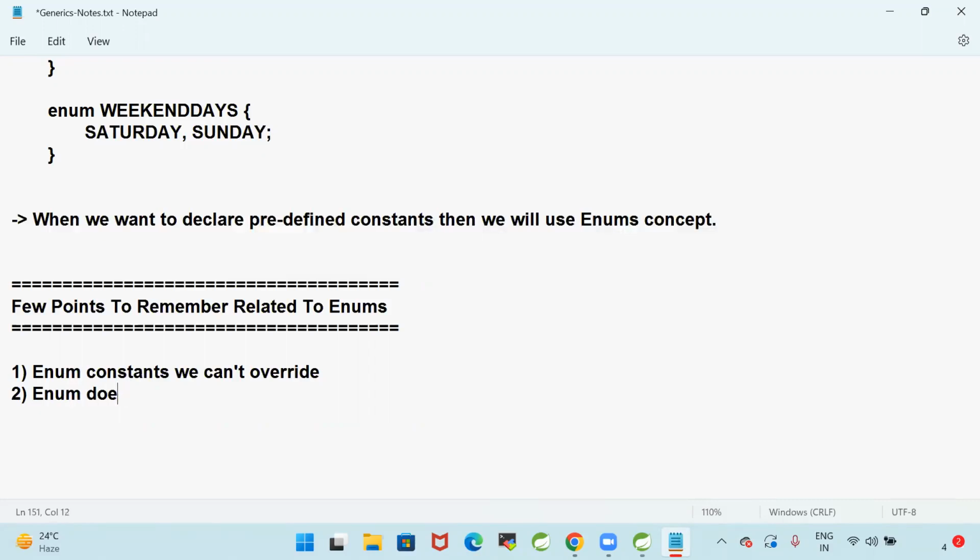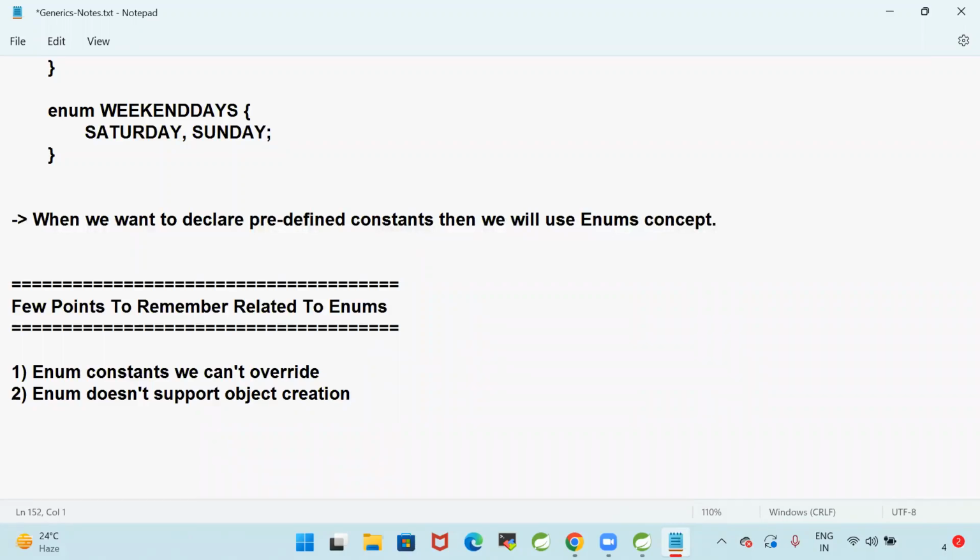Enum does not support object creation. We cannot create the object for enum. For classes, we can create the object, but for enum, we cannot create the object. We cannot override enum constants.